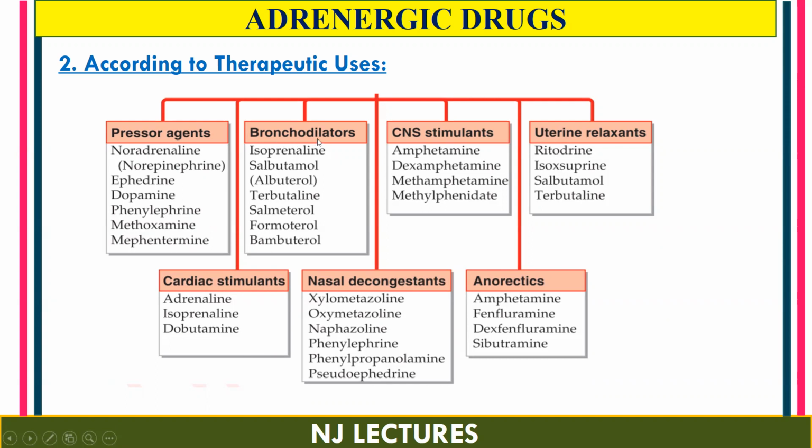The third category is bronchodilators. They cause relaxation of the bronchial smooth muscle and relieve bronchospasm. Examples are isoprenaline, salbutamol, terbutaline, salmeterol, formoterol, and bambuterol.